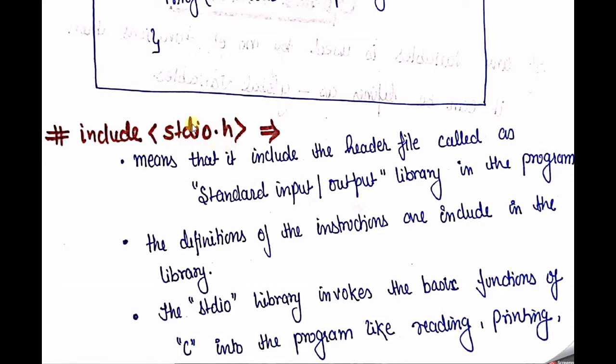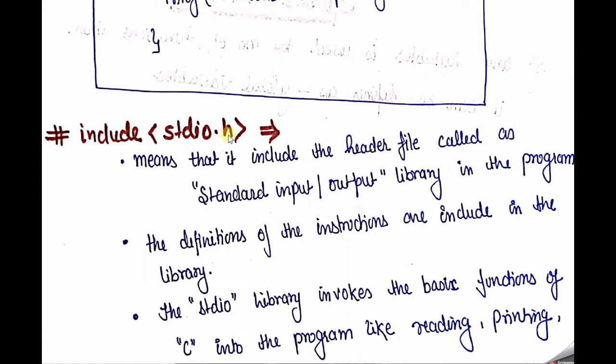stdio.h means header files. Which type of header files? By its name we can see that std is basically used for standard, I is used for input, O used for output. That means standard input output library. So we call it the standard input output header file.